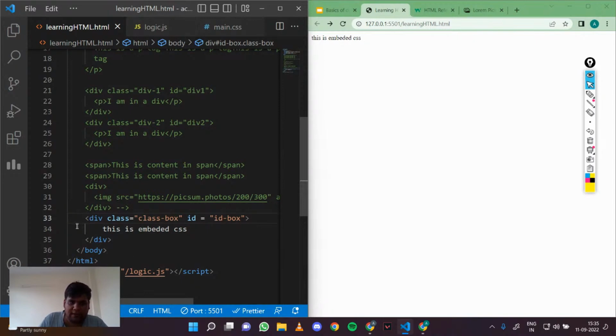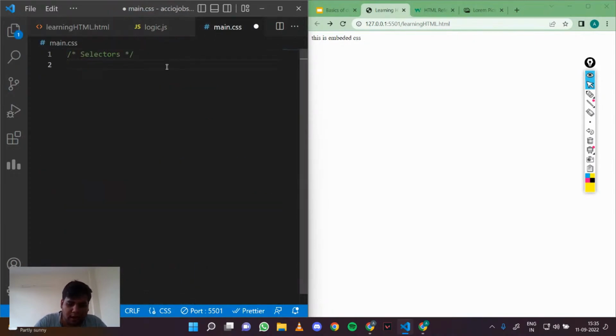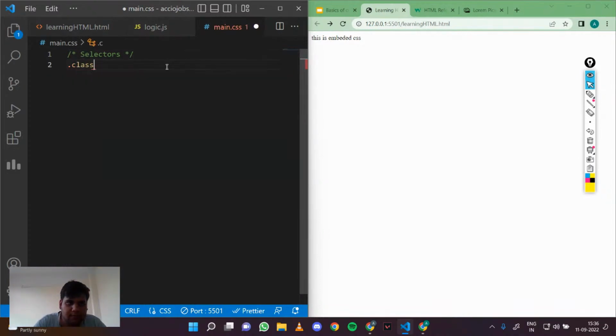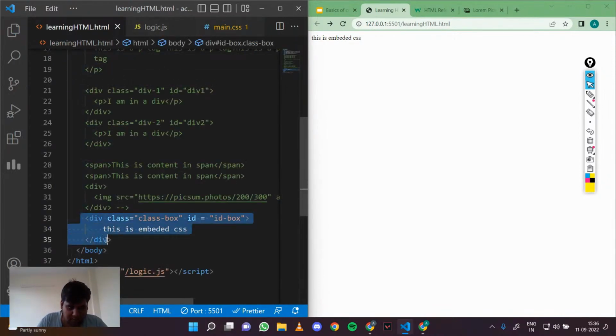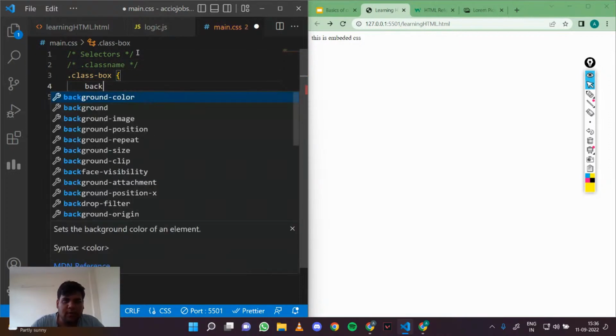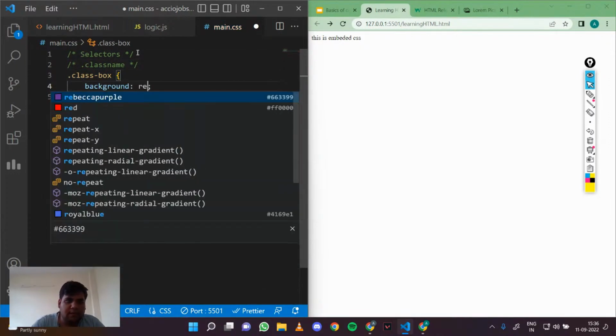If I want to fetch this element in my CSS, I can do dot class name, dot box, and then curly braces. This picks up this element due to this class. The syntax to pick up any element by class is dot and the class name. Now if I do background as red,